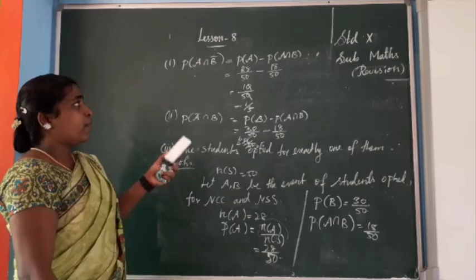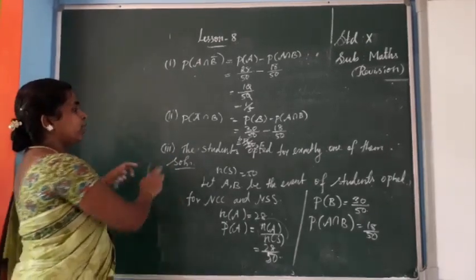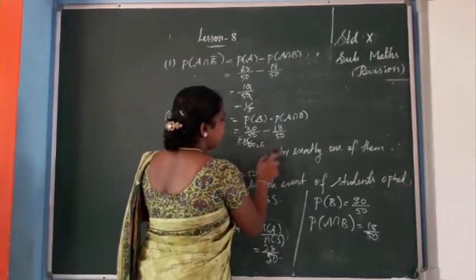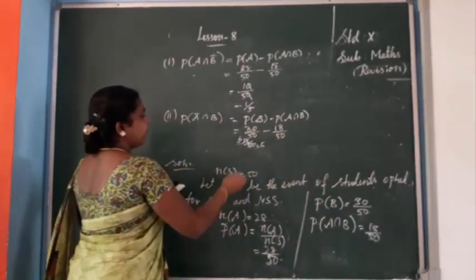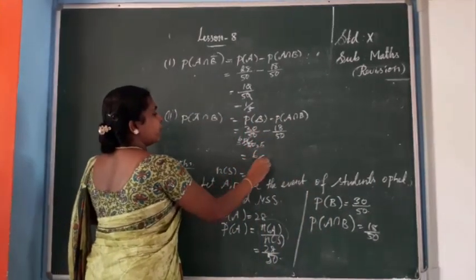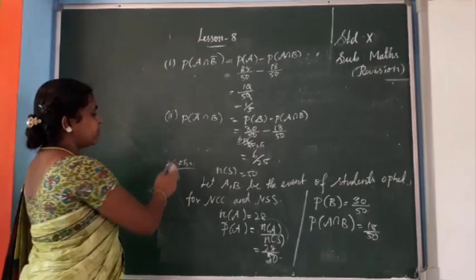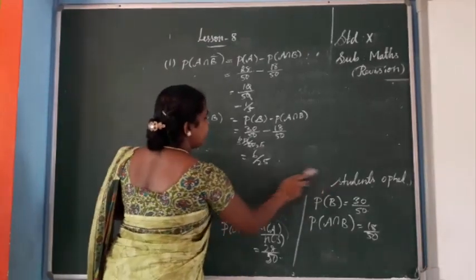Third subdivision, you see, the student asks for exactly one of them. So any one, only A or only B, together. Equal to 6 by 25. Okay, this is the answer. Third subdivision I am going to do now. The third one is very simple.